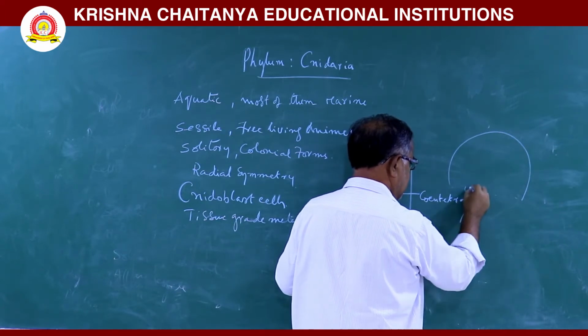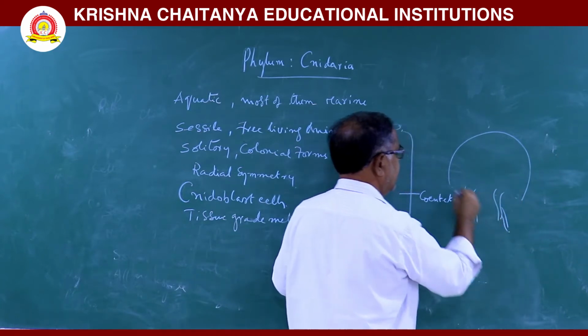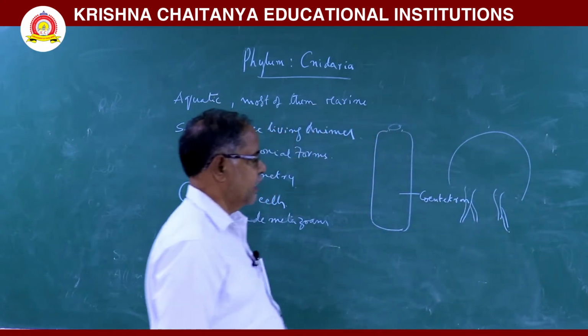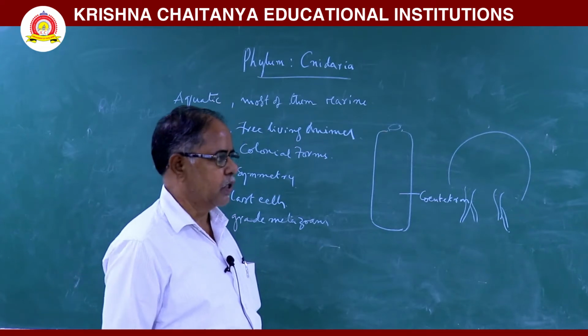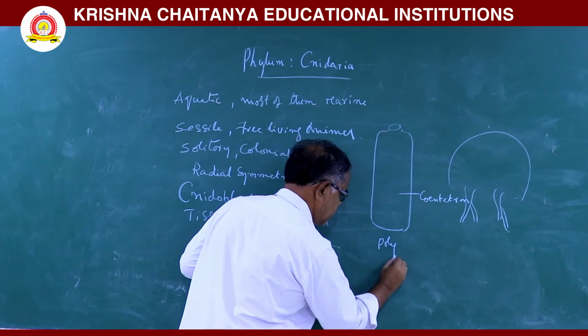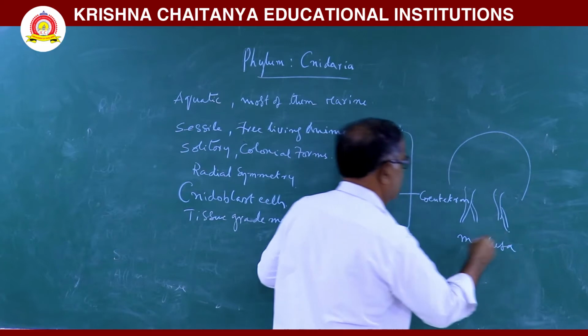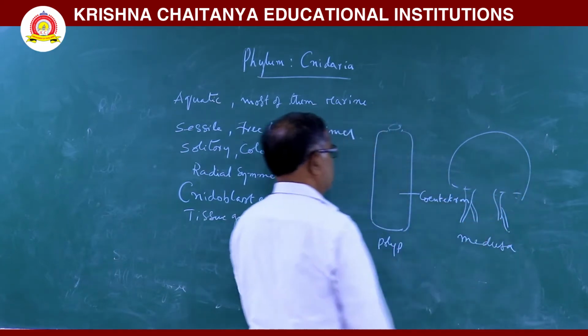This medusa is free living and the sexual part. This is a polyp. This is a medusa.